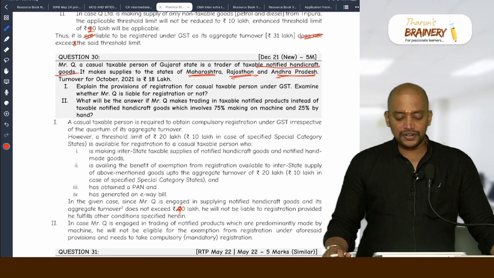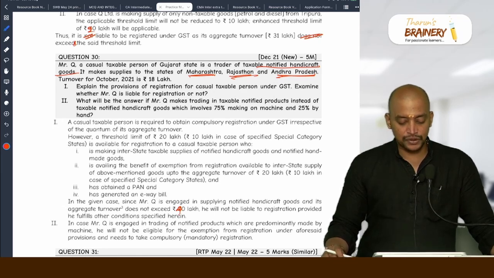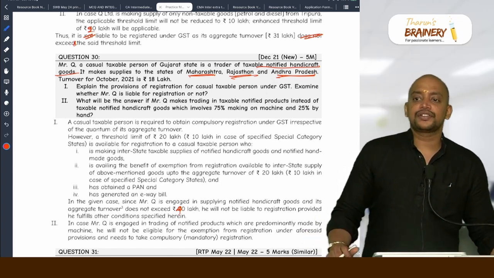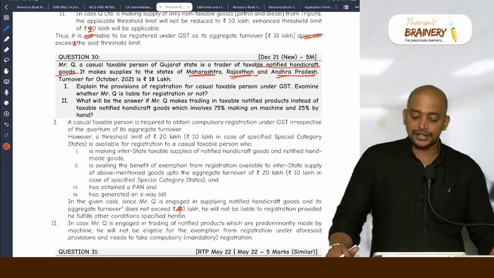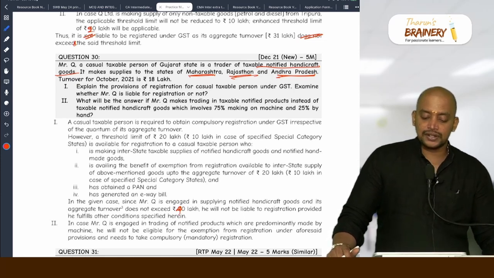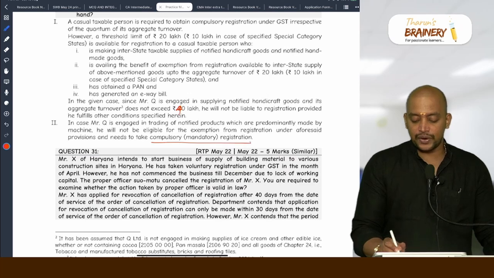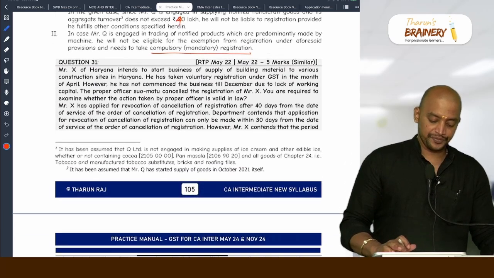Then, what will be the answer if Q makes trading in taxable notified products instead of taxable notified handicraft goods, which involves 75% making on machine and 25% on hand? 75% on machine means it is not handicraft goods. So therefore, it will be normal goods. A person who is making supply as a casual taxable person is compulsorily required to get registered.